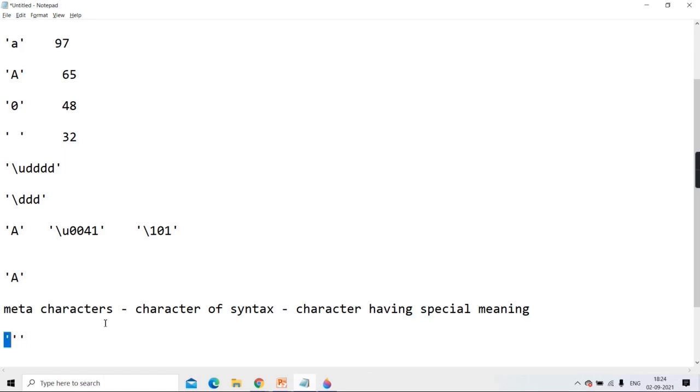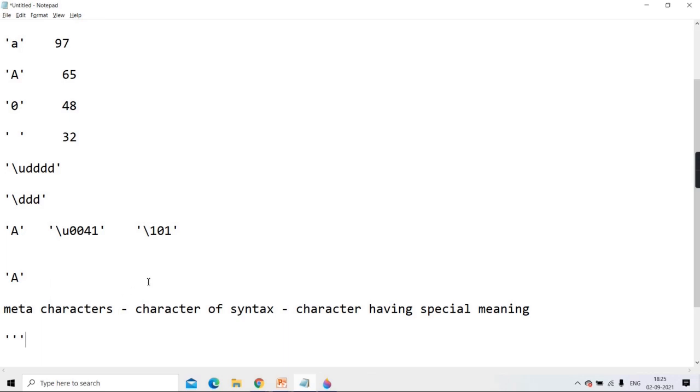Yes, because the first single quote and the second single quote are complete. So the third single quote remains incomplete. It is not going to make the middle single quote a part of the whole thing. First and second are treated as meta characters. The third one remains incomplete. From these 3, which single quote do you want not to be treated as a meta character?